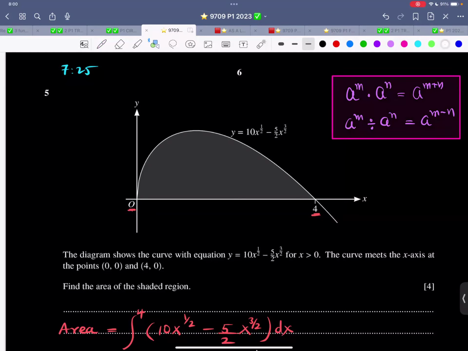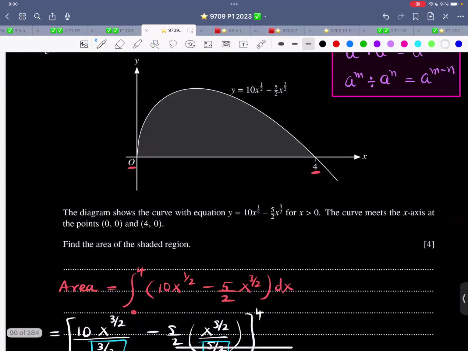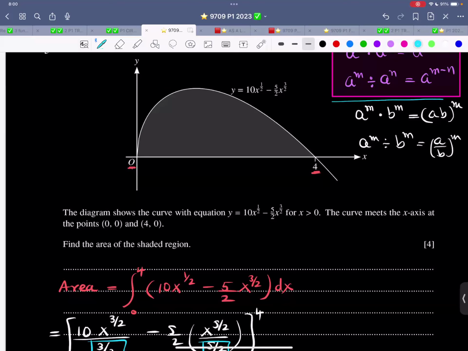Let me write two other rules. a power m into b power m, that is ab raised to the power of m. a power m divided by b power m, that is a over b raised to the power of m. These are the next two rules which are very, very important. Hold for a second.